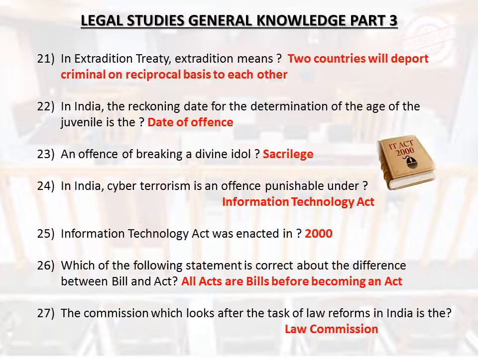In extradition treaty, extradition means two countries will deport criminal on reciprocal basis to each other. In India, the reckoning date for the determination of the age of the juvenile is the date of offense. An offense of breaking a divine idol: Sacrilege. In India, cyber terrorism is an offense punishable under Information Technology Act. Information Technology Act was enacted in 2000.